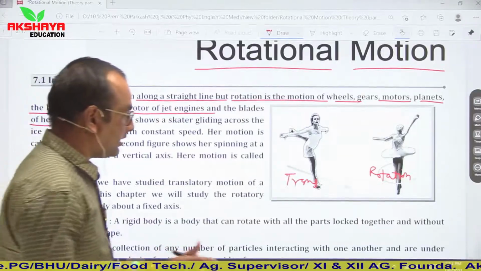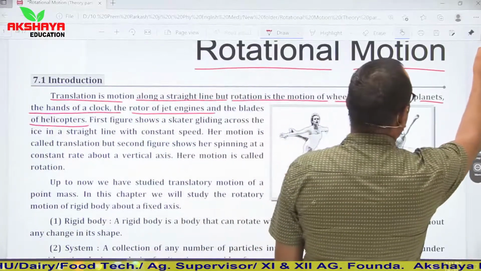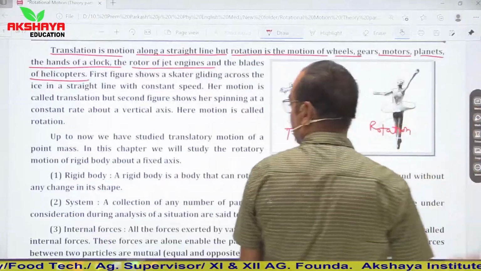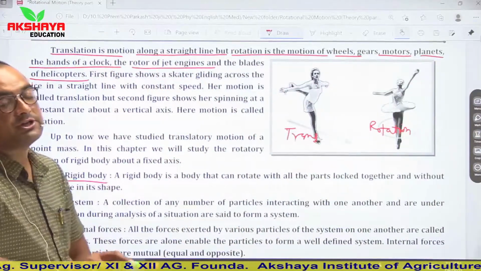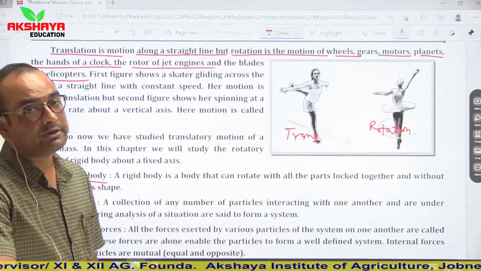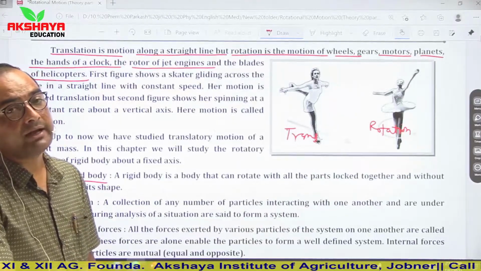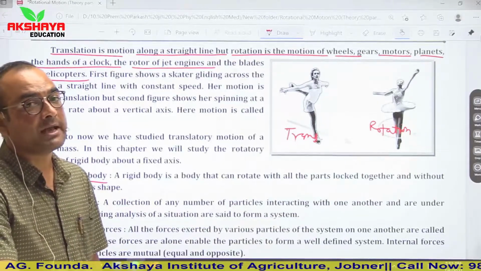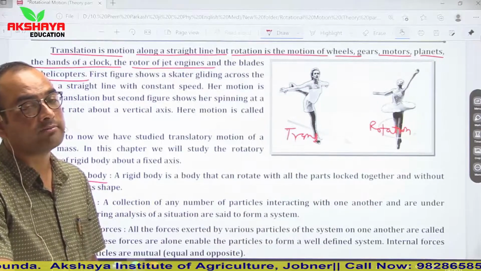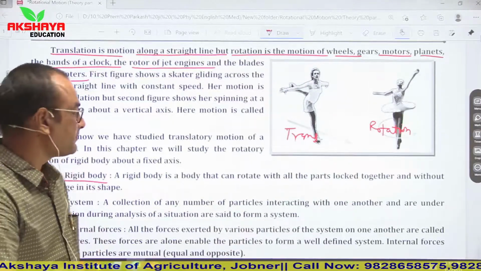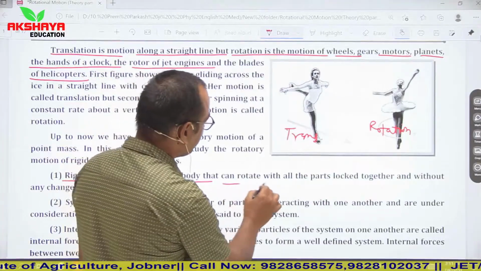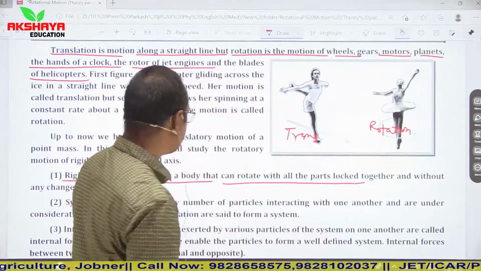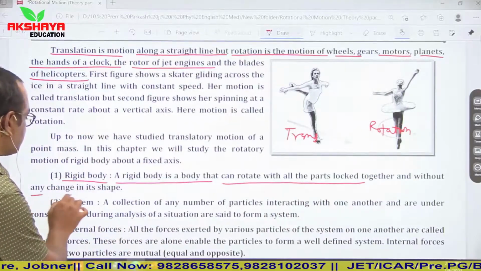Now let us talk about what a rigid body is. A rigid body is a body on which, if any external force is applied, there is no separation between the molecules of that substance. From here we can say a rigid body is a body that can rotate with all its parts locked together and without any change in its shape.